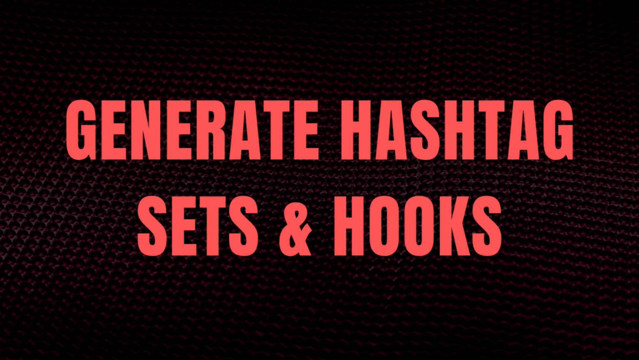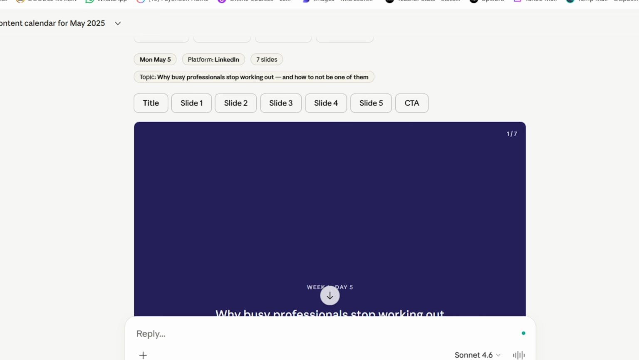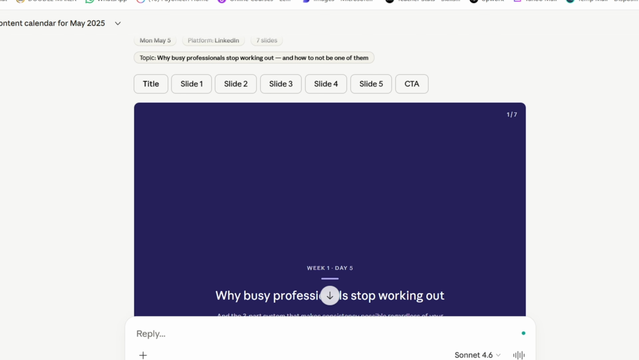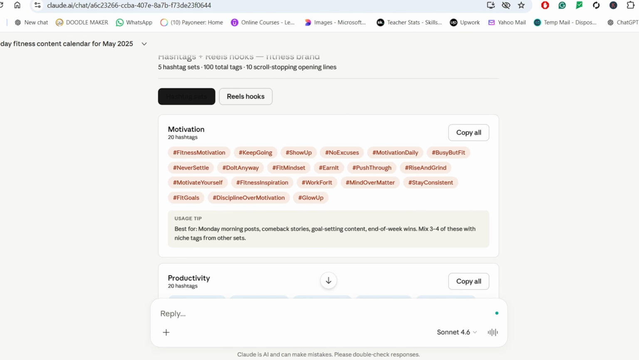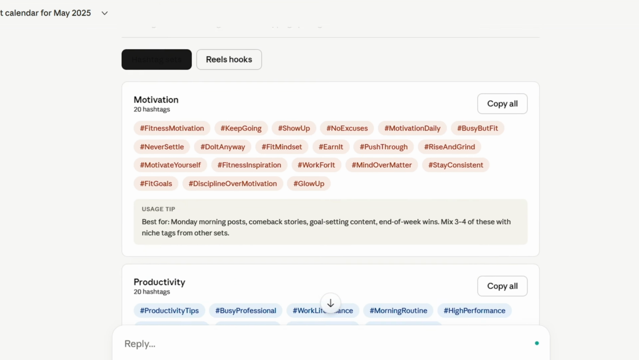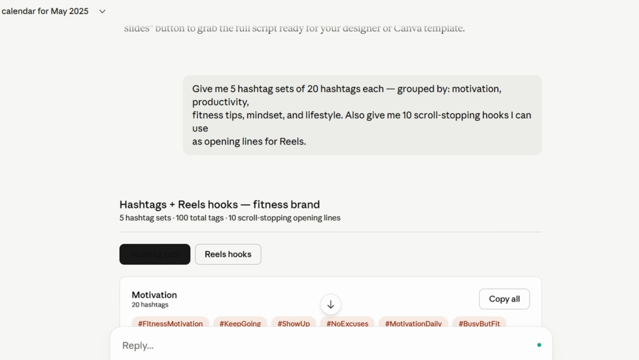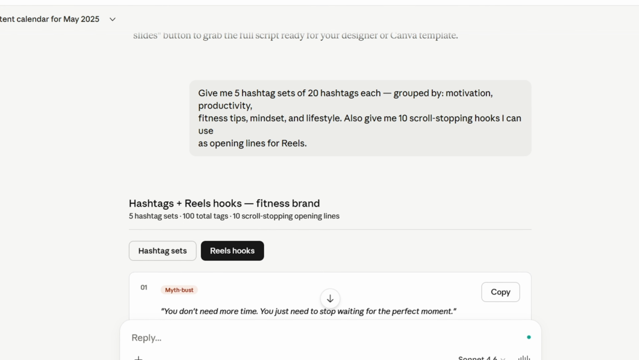Generate hashtag sets and hooks. Want a hashtag bank? Ask for it. Type, give me 5 hashtag sets of 20 hashtags each, grouped by motivation, productivity, fitness tips, mindset, and lifestyle. Then add, also give me 10 scroll stopping hooks for reels. You'll get everything in one response. Ready to copy and paste? No more guessing which hashtags to use each day.